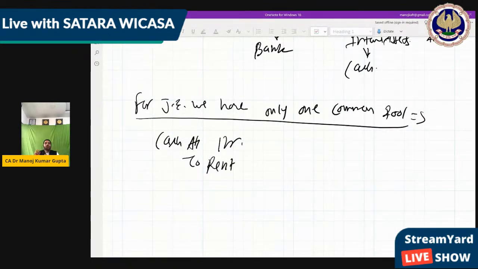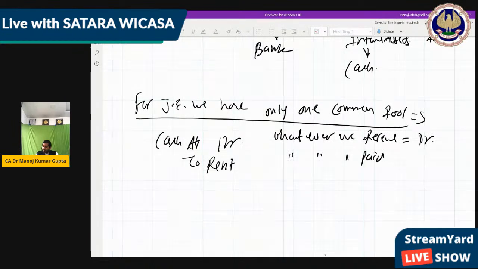What you credit is rent: to rent. For debit we write debit, but for credit we write 'to'. So the rule is, whatever we receive will be debited and whatever we have paid will be credited.